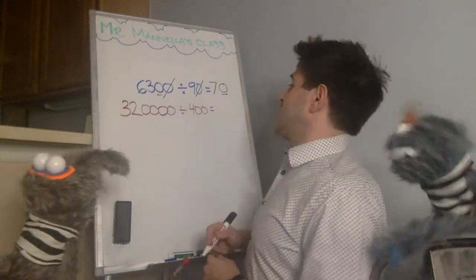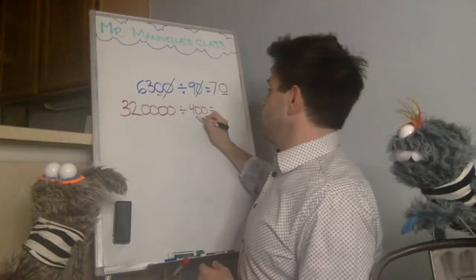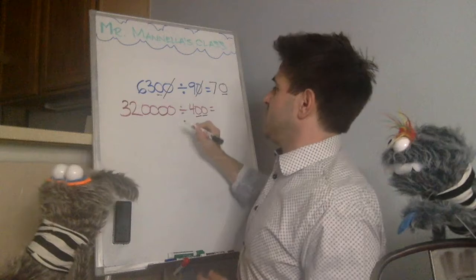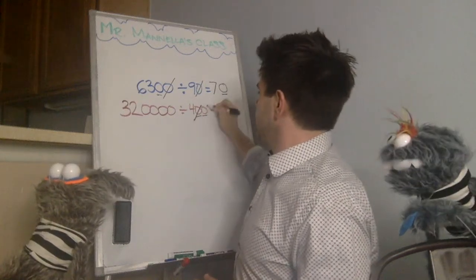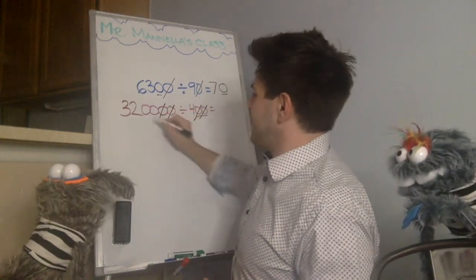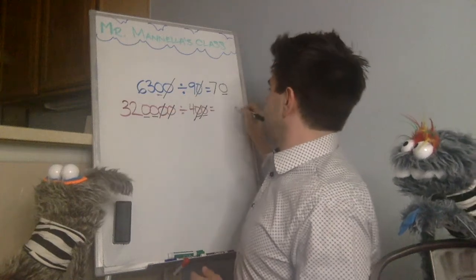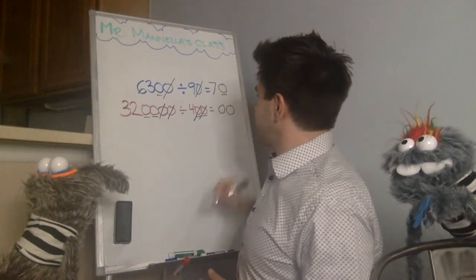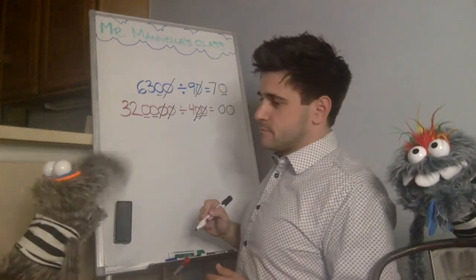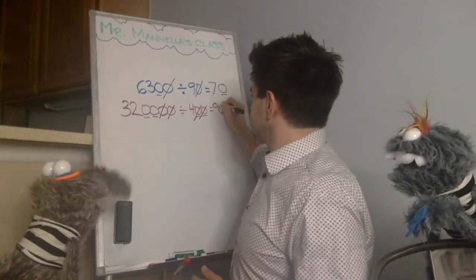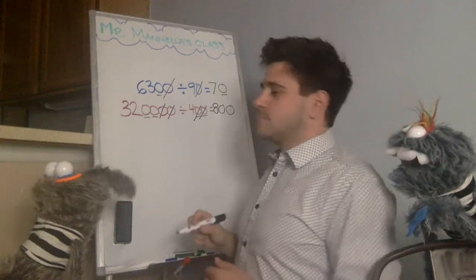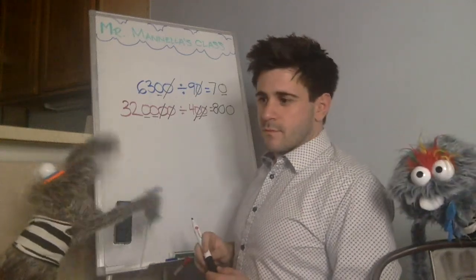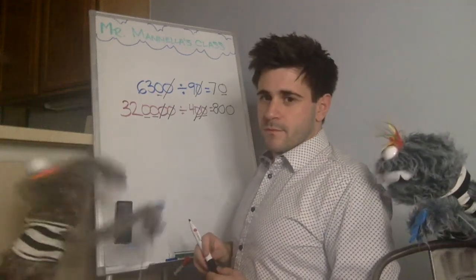Right, okay, so for this next one, we have 2 zeros in our divisor, which means we can get rid of 2 zeros in our dividend. We have these 2 left here, so they're going to go over here. And what is 32 divided by 4? It's 8. It is 8. I think I totally just got it: you can't get rid of more zeros between each number. They have to be the same.